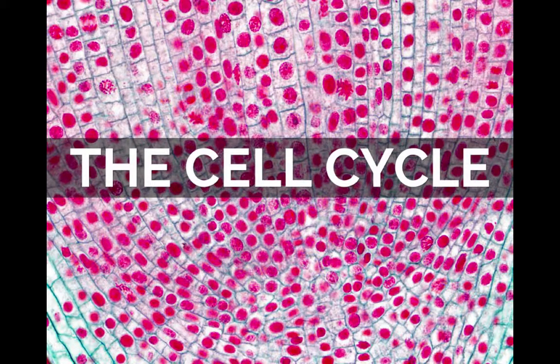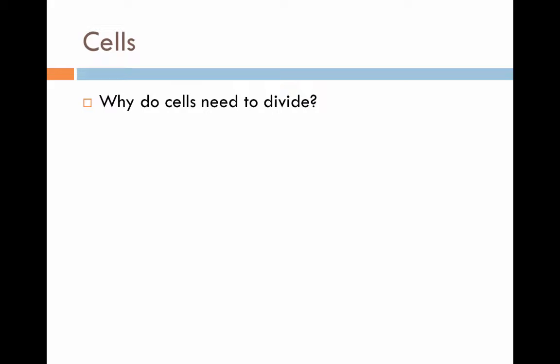This video is about how cells create more cells. Well, why do cells need to divide or create more cells? There are three main reasons. The first is for reproduction, to create a new organism, to create a baby.